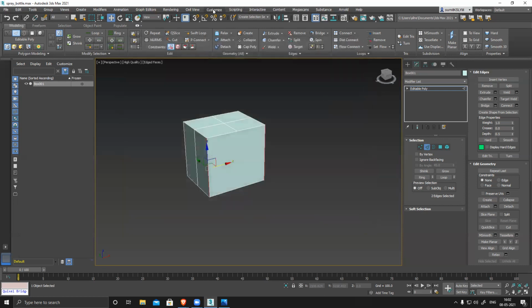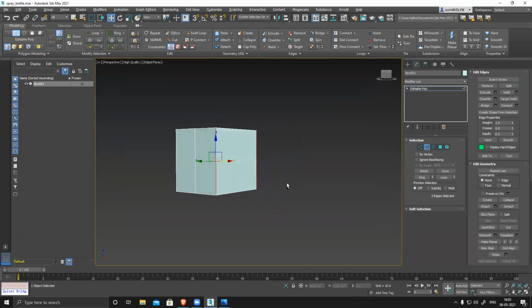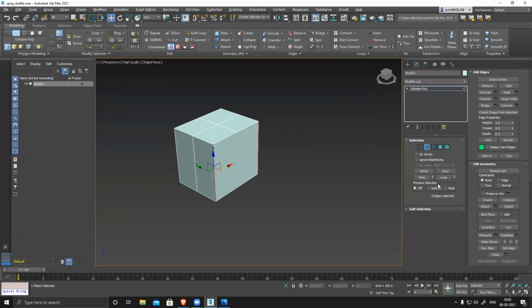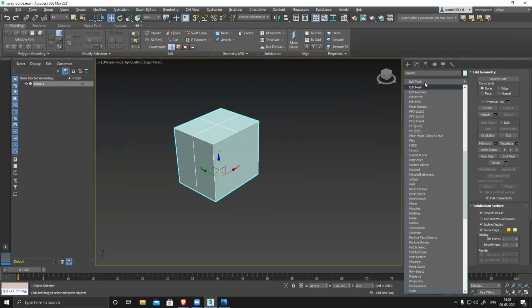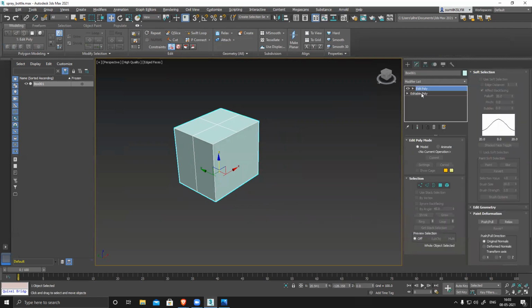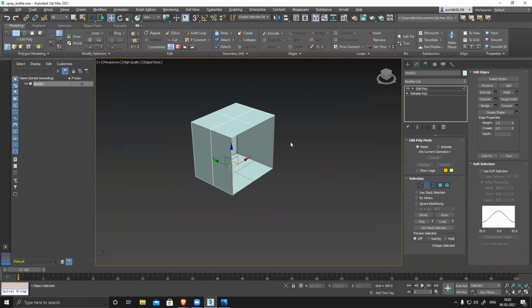So what is the difference between edit poly and editable poly? Both are the same, the options are the same. If this is editable poly and I click E, edit poly, it's basically a modifier. The Alt B I created will work with an edit poly modifier. Select this and this, I click Alt B, and see, now it's activated the bridge here also.